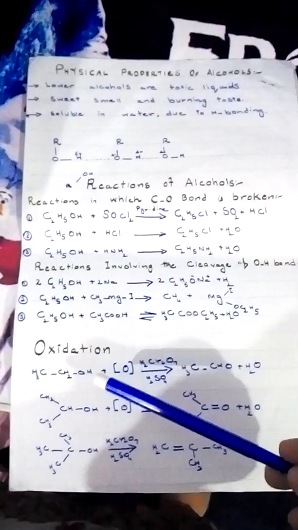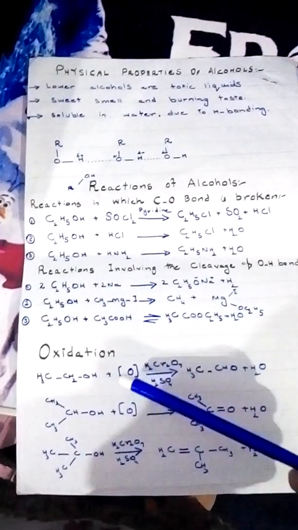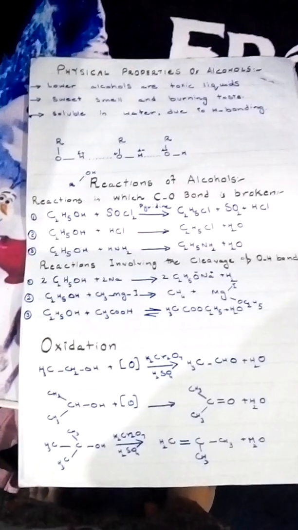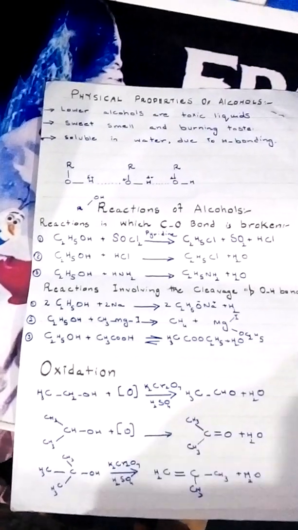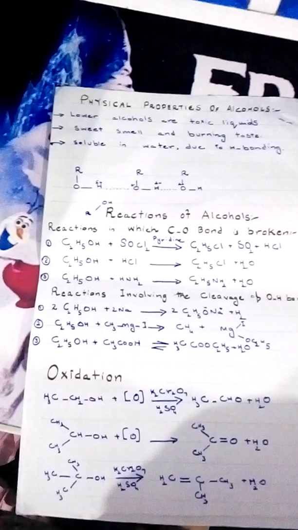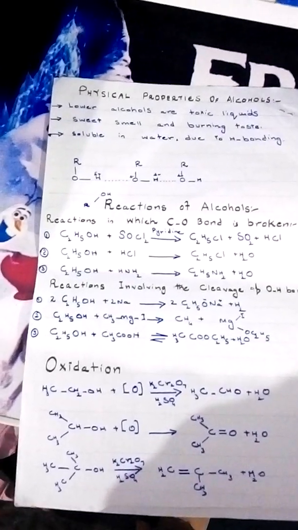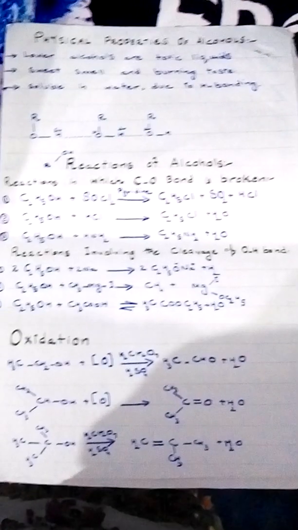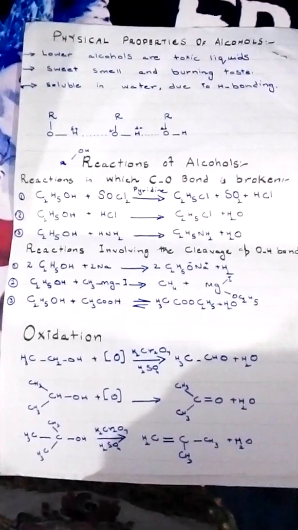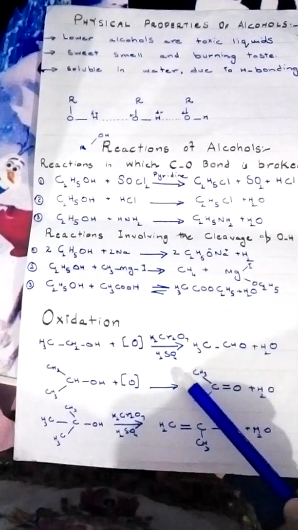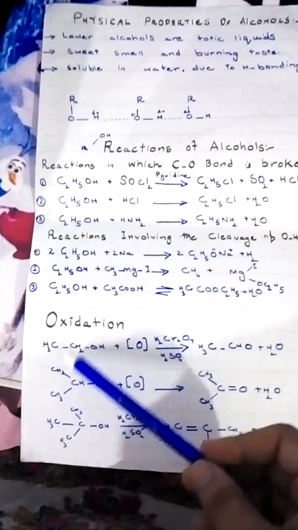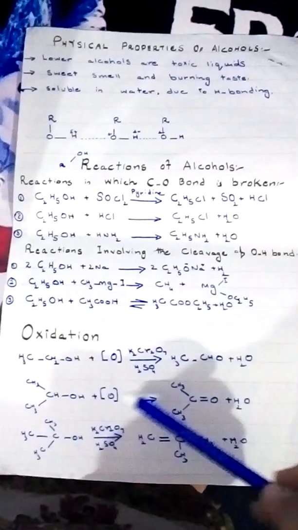And now we will start oxidation reactions of alcohols. Oxidation of alcohols gives very useful products. Oxidation of alcohols converts them into aldehydes and ketones. The best reagent for this purpose is acidified dichromate, that is, acidic condition H2SO4 and dichromate. CH3CH2OH plus atomic oxygen gives CH3CHO, acetaldehyde, plus water.